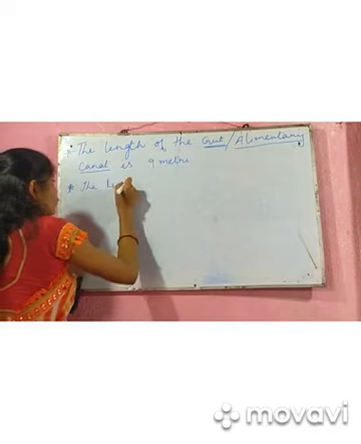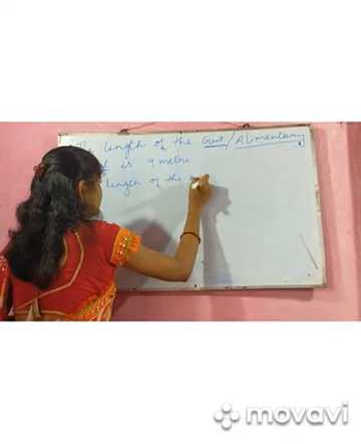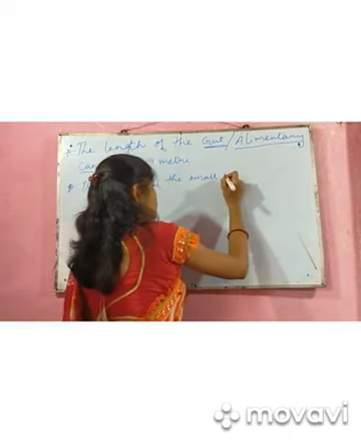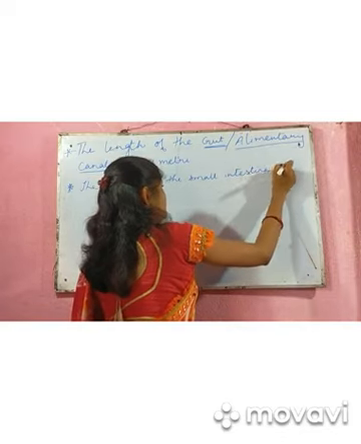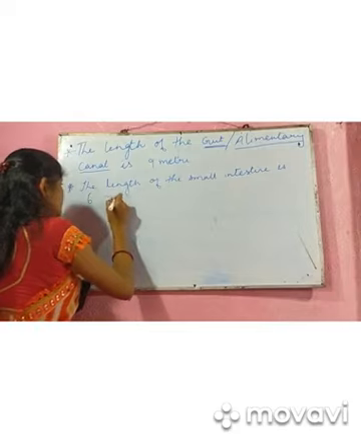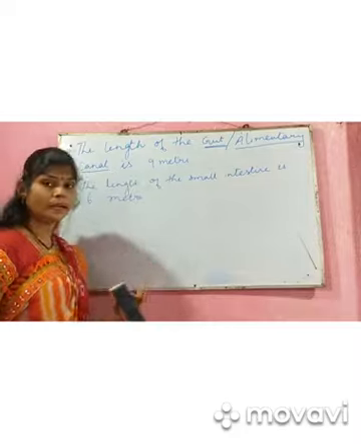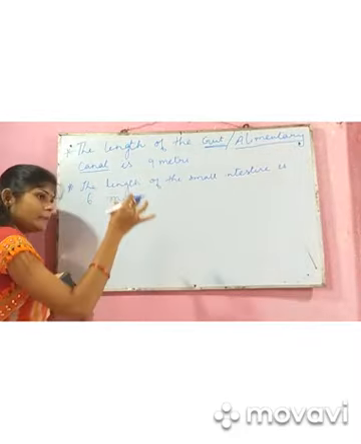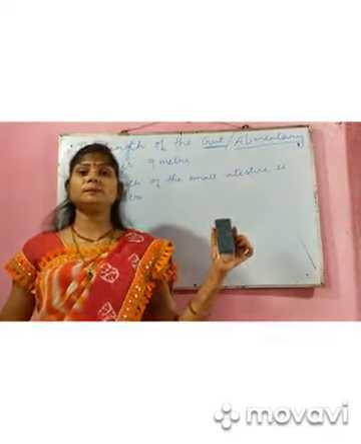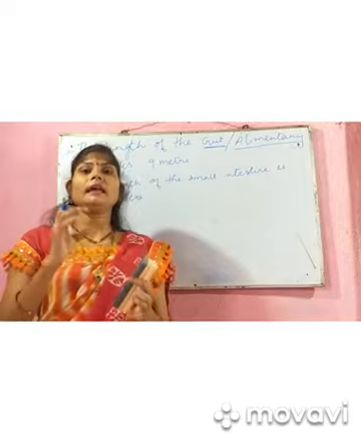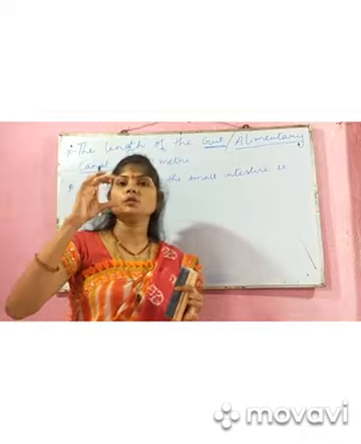The length of the small intestine is 6 meters. 6 meters means the length of a double storied building. It's not small, it's very lengthy, but in our abdomen we don't have abundant space, so it is constricted and occupies a very small area.